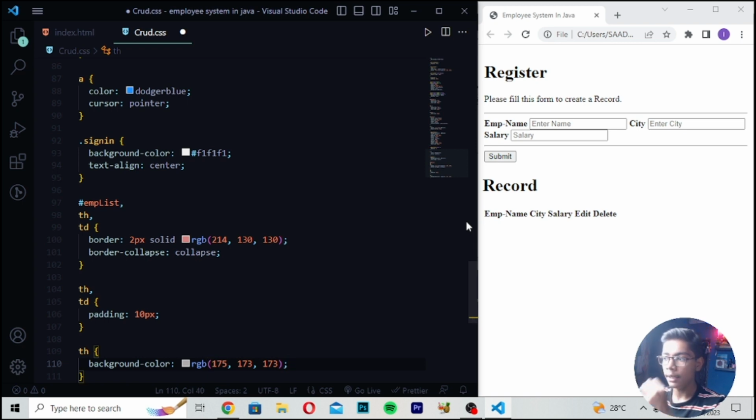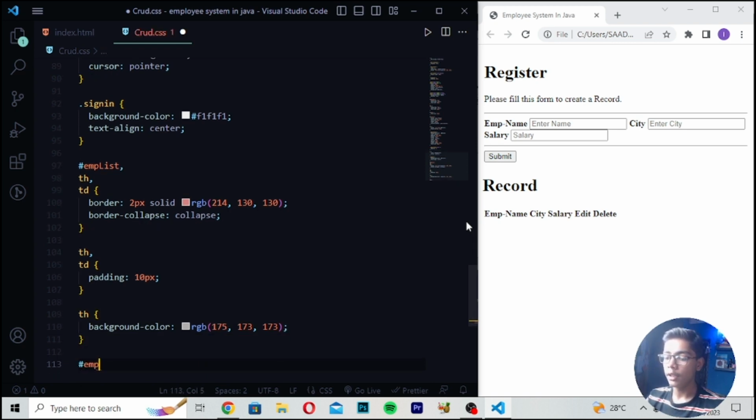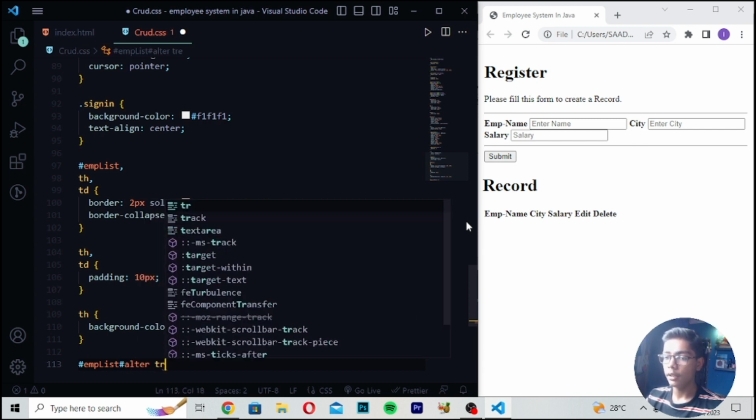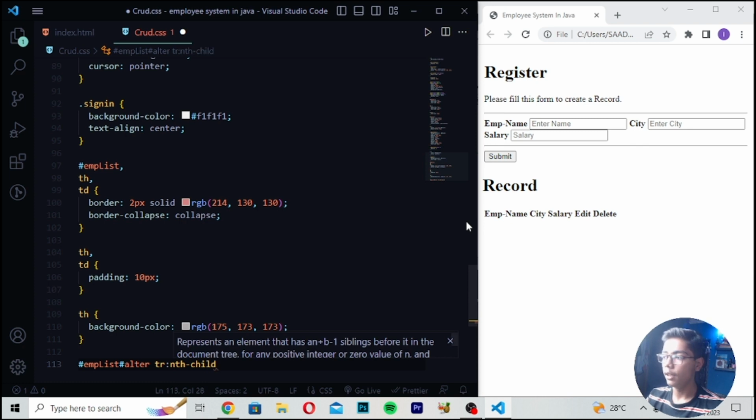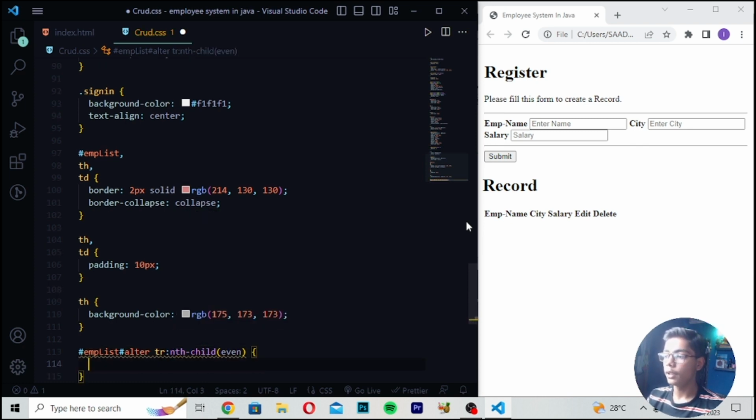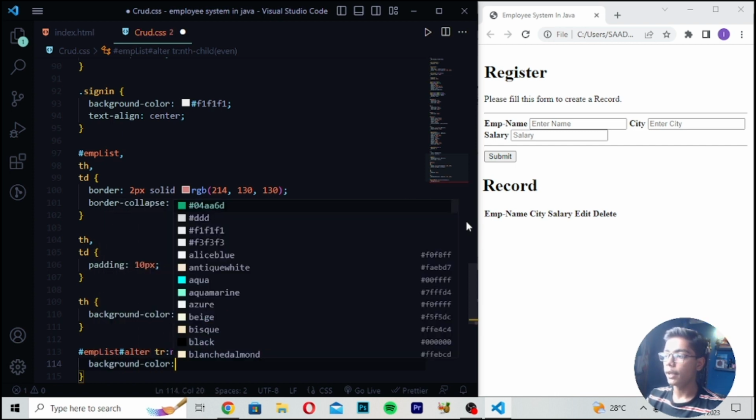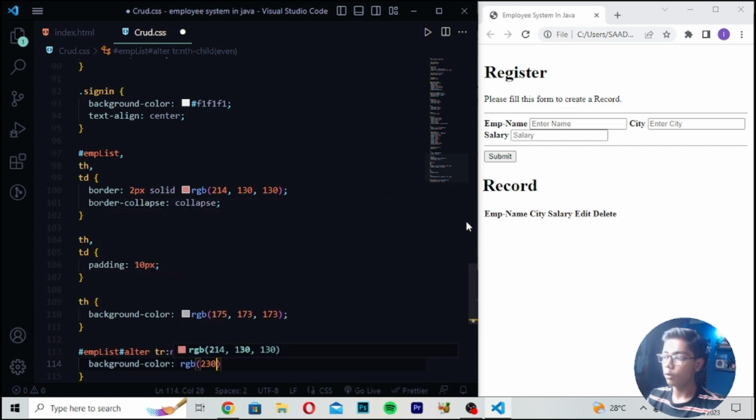After writing this, you have to move down, write employee list and write alter. So here I will write this, and here you have to write tr, and in tr I will write nth child, and here you have to write even tag. Then you have to give a space and move down, write background color, and in background color you have to write RGB 230 89, close it.